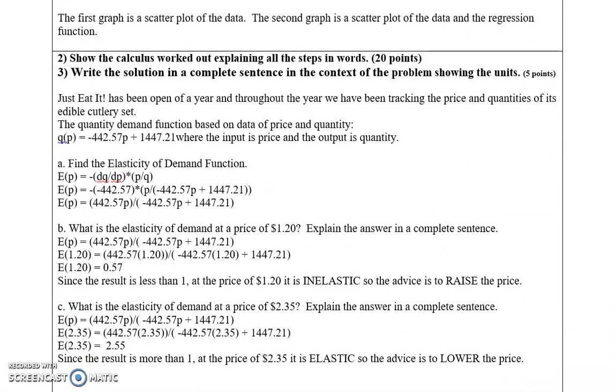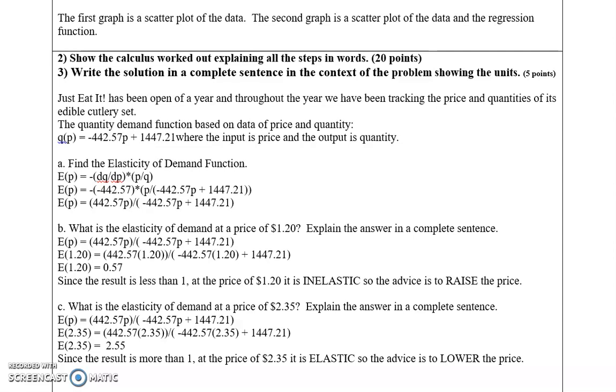So first of all, to find the elasticity of demand, the formula is negative derivative of quantity demanded times price over quantity. So for this, it'd be negative times the derivative of quantity demanded, which is negative 442.57, times p over the quantity demanded function, negative 442.57p plus 1447.21. That leaves me with the elasticity of demand function of 442.57p over negative 442.57p plus 1447.21. To find the elasticity of demand at price $1.20, I plug $1.20 into that elasticity function and get 0.57.